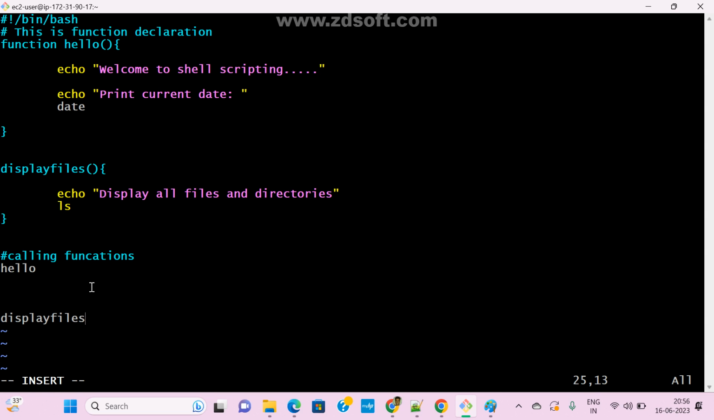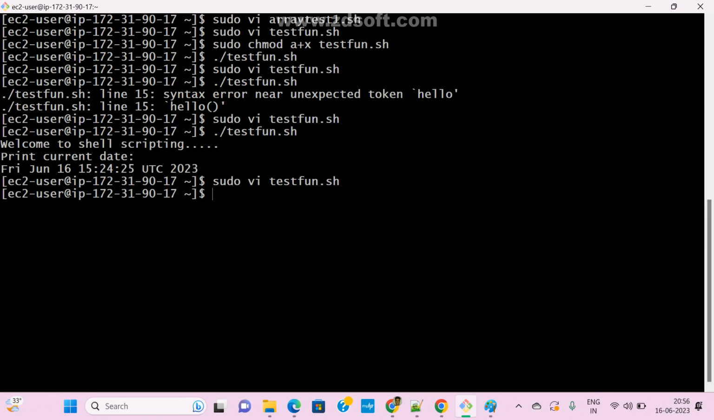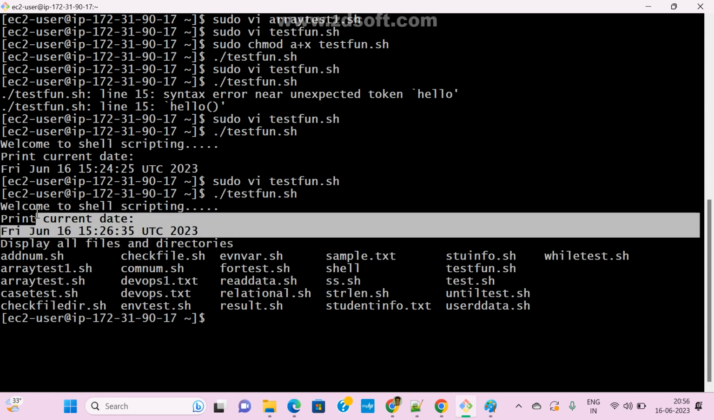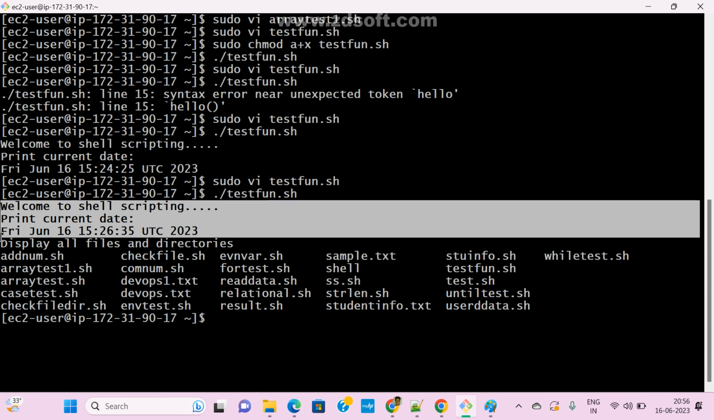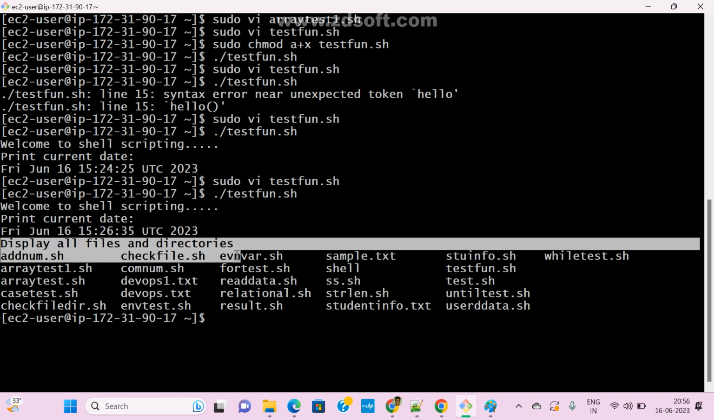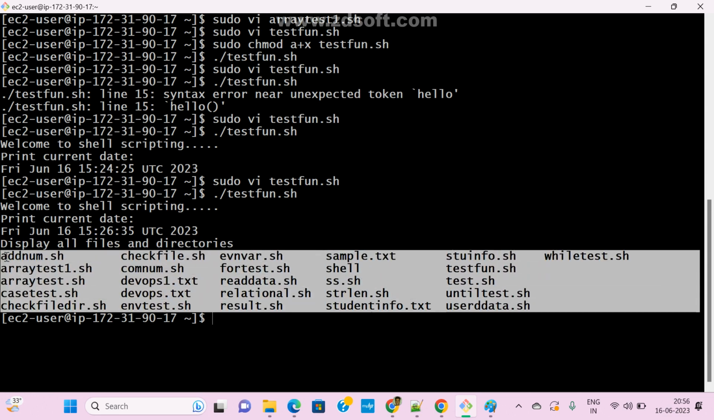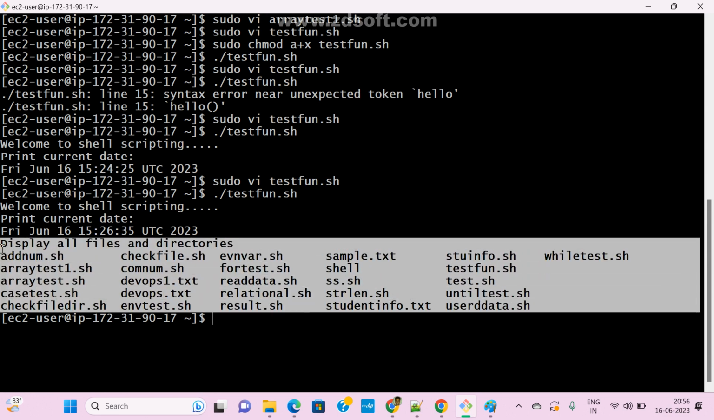Yes, sir. Escape colon x. Now run it. Now see here. This is the first function, guys. Up to here is the first function. Correct? Now it displays all files and directories. So this is the second function output. Clear? Anyone any doubt here?